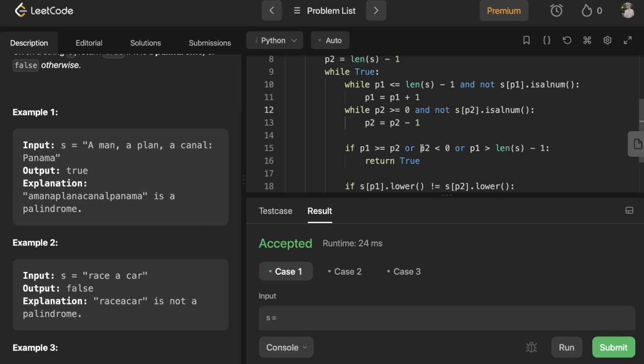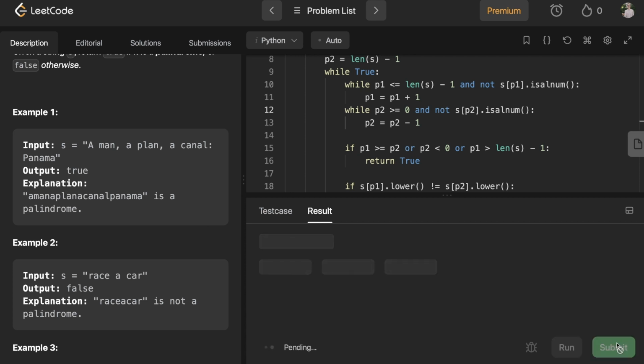So that works, and I think I can try submitting this one.